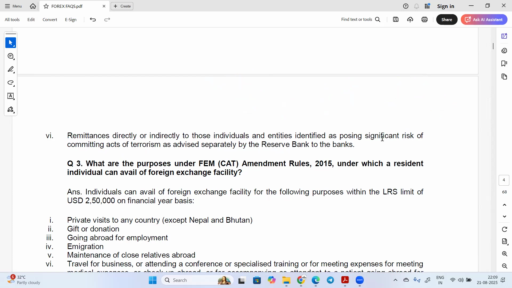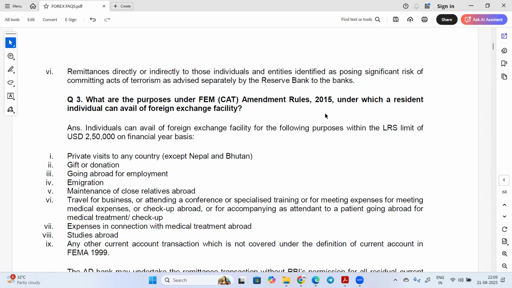This is the Forex FAQs from RBI. Till now we have discussed 3 pages and we are on the fourth page. Total 68 pages are there, so it will take time. It is a time-taking process. Already we have discussed these things in our previous videos. If you have already watched those videos, that is enough for you.